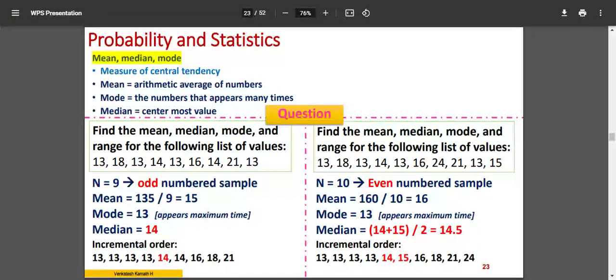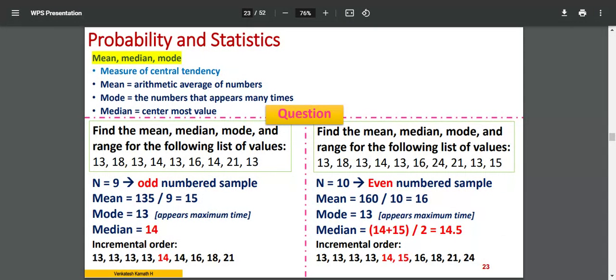At the 50th percentile, the middlemost, is quartile 2. At the 75th percentile, that is over here, between 15 and 24, which is 18. So quartile 1, quartile 2, quartile 3. So 3 quartiles will come. Always remember, quartile 2 is nothing but the median. Median and quartile 2 are the same. There is no difference between the two.